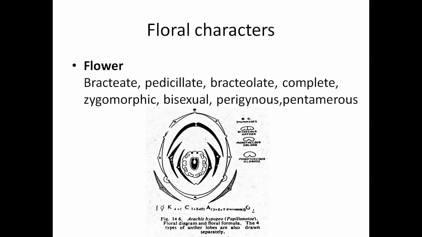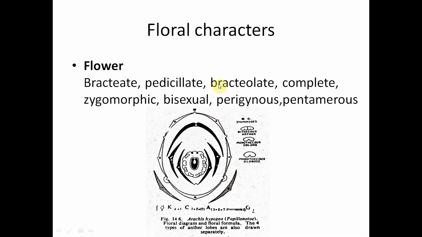And in the floral characters, we observe bracteate flowers, that means a bract is present, and it is shown as BR. Flowers are pedicellate and bracteolate. Two bracteoles are present at both sides of the pedicel.